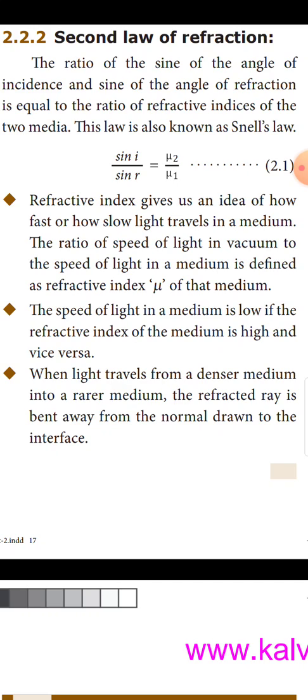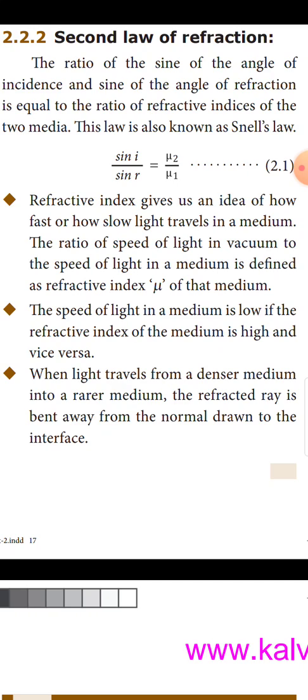What is Snell's law? Second law of refraction: the ratio of the sine of the angle of incidence and sine of the angle of refraction is equal to the ratio of refractive indices of the two media. This law is also known as Snell's law. Sin i by sin r is equal to mu2 by mu1.